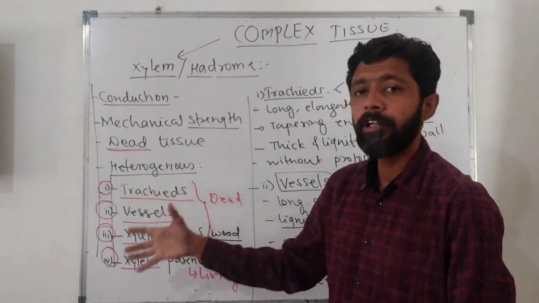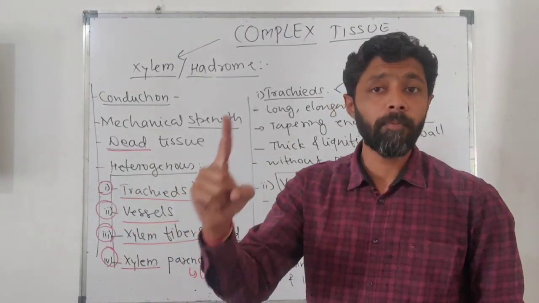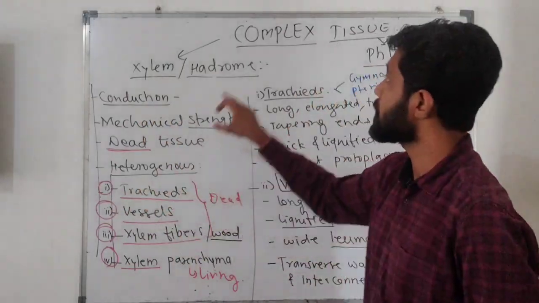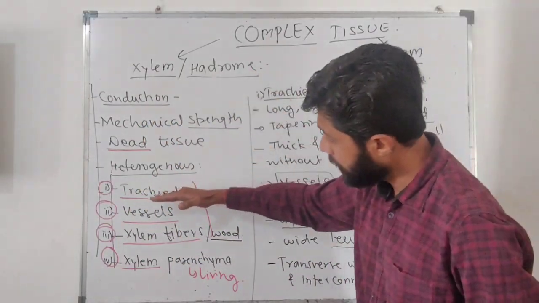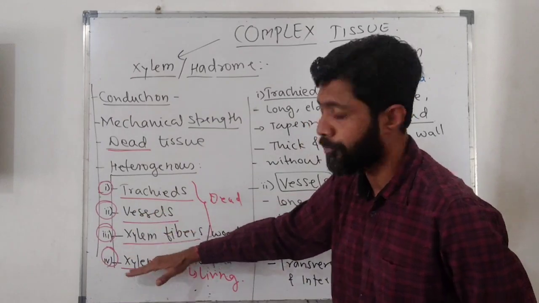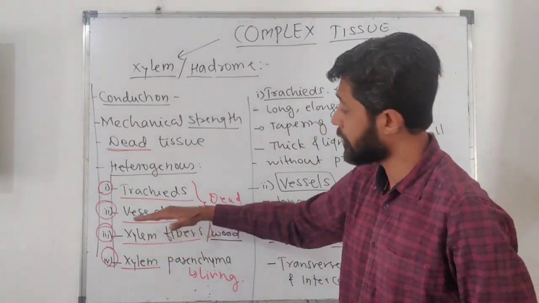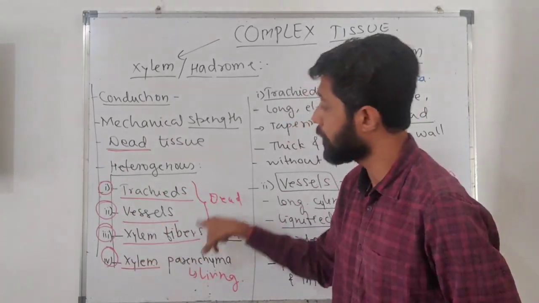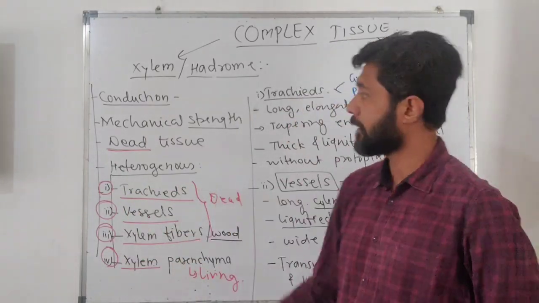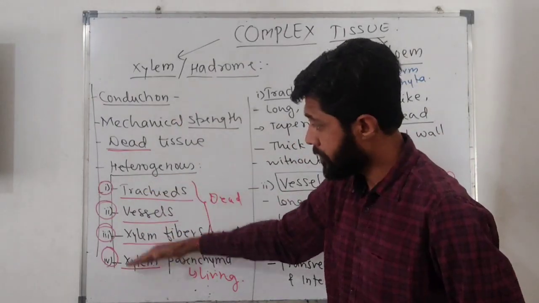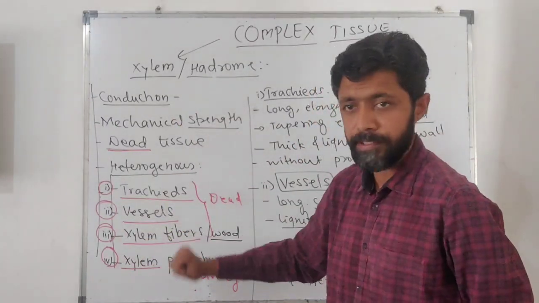All these will come together to perform a common function, that is conduction of water, and because of this we consider it a complex tissue. See here, there is an organization of four tissues together: xylem parenchyma, xylem fiber or sclerenchyma, then vessel and trachea. All these will come together for a common function, that is conduction of water. Inside the xylem, all these four tissues will be present.